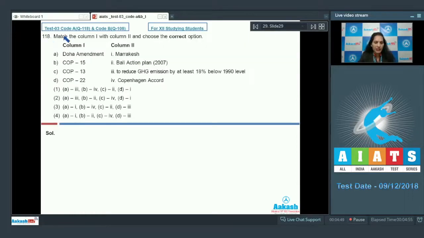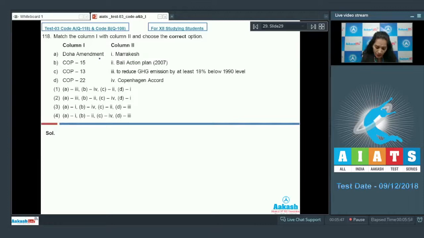Question number 118. Match the column 1 with column 2 and choose the correct option. In column 1, there are some items. In column 2, there are some items too. You have to match the items in column 1 to column 2. A, Doha Amendment, Marrakesh. B, COP15, Bali Action Plan 2007. C, COP13, to reduce greenhouse gases emission by at least 18% below 1990 level. D, COP22, Copenhagen Accord.